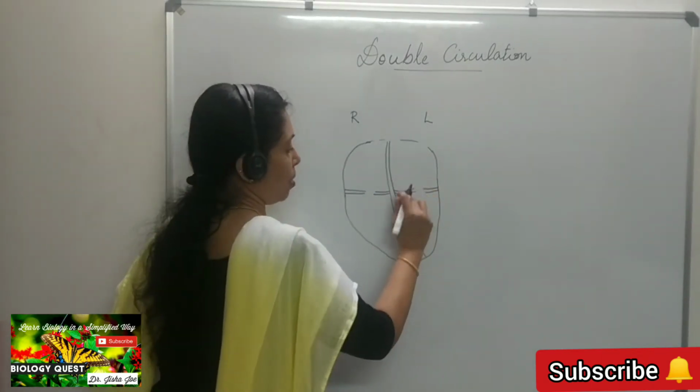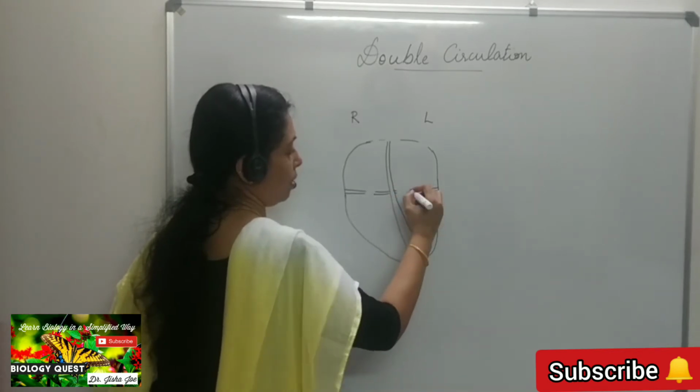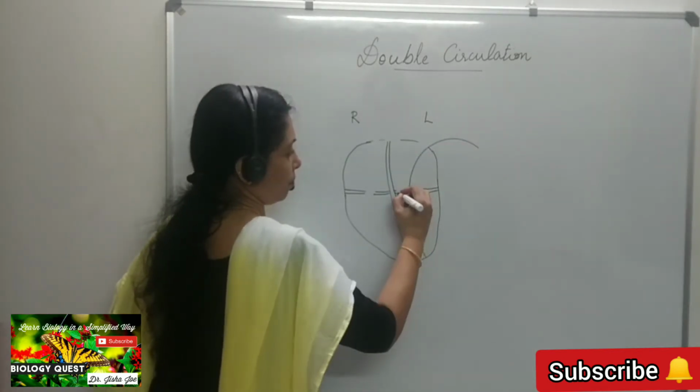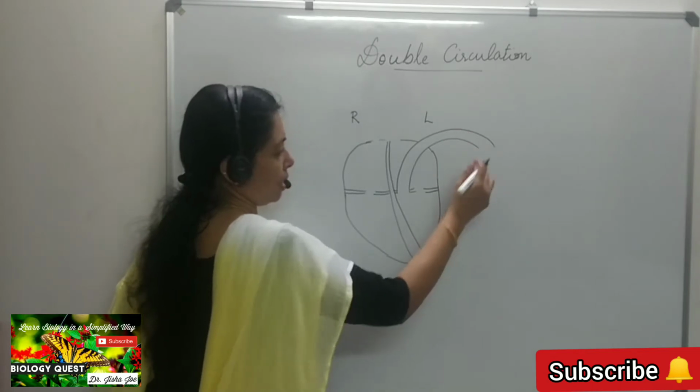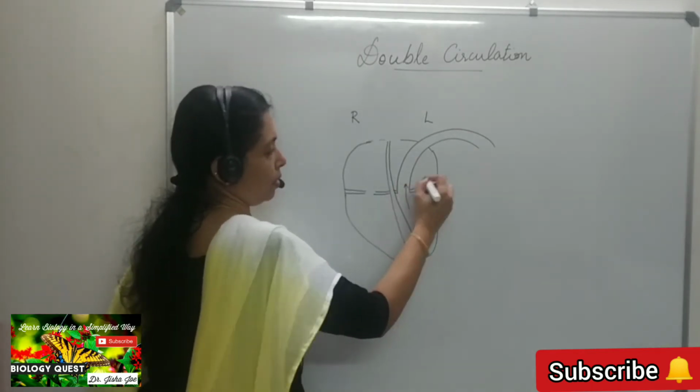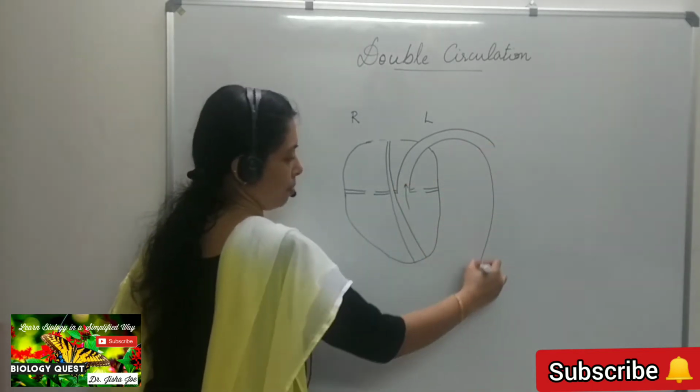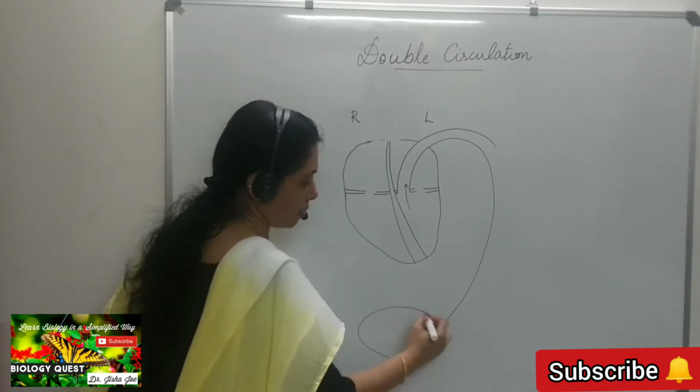So blood is pumped from the left ventricle through the aorta. Through the aorta, blood is pumped to the different body parts.